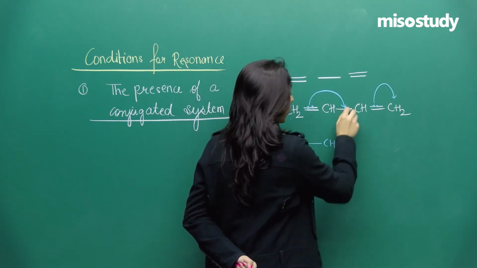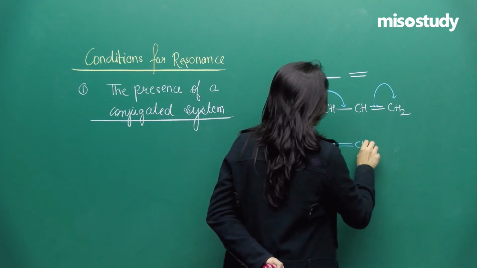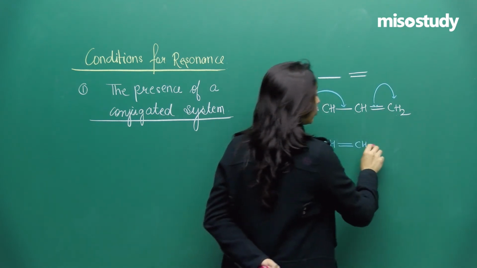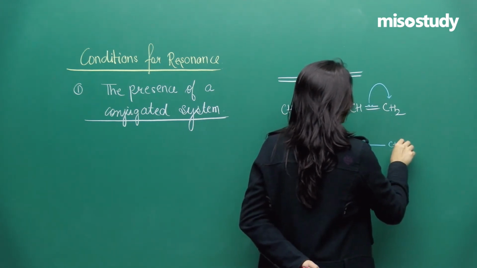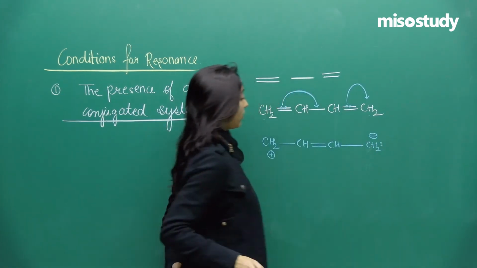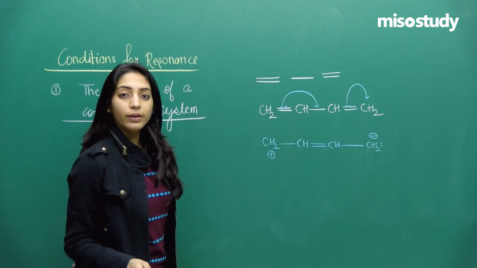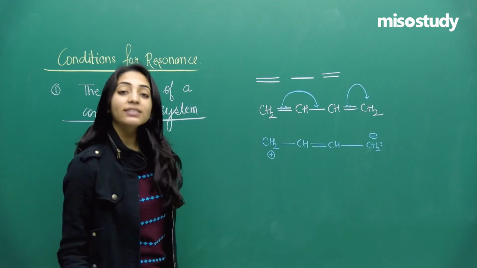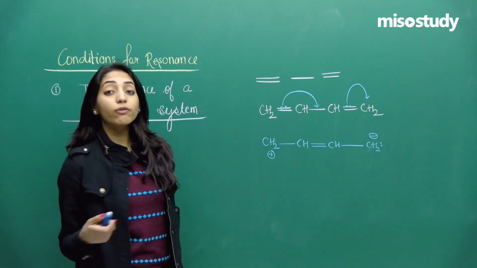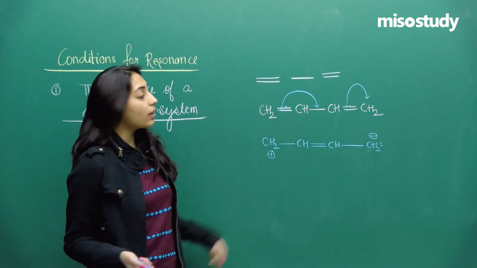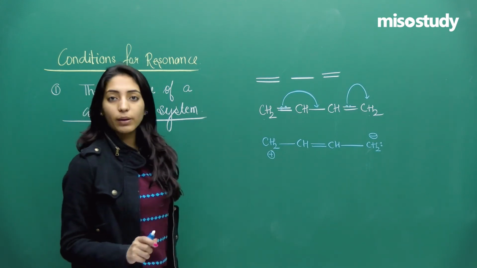This carbon will now get a double bond, whereas this carbon is losing one bond and getting a pair of electrons, so it will be CH2 negative. So this is the first kind of conjugation that has to be present in the system. It can be a double, single, double bond.